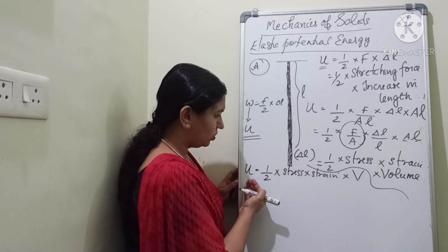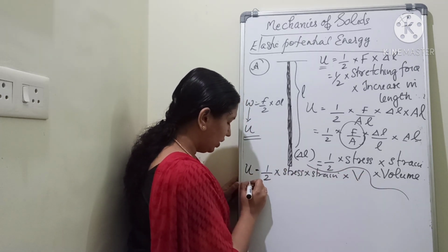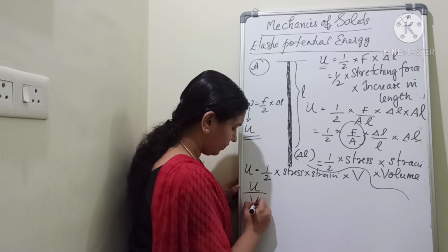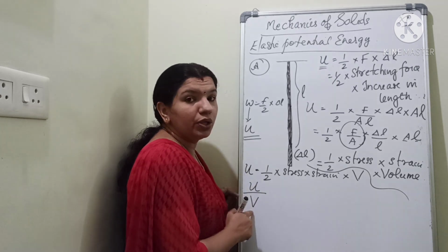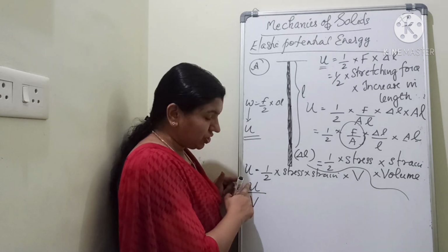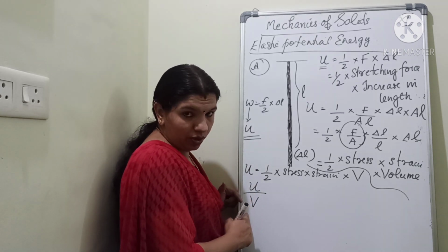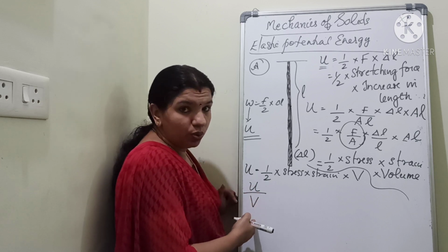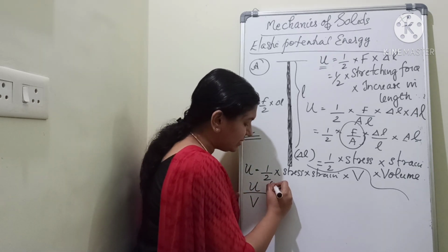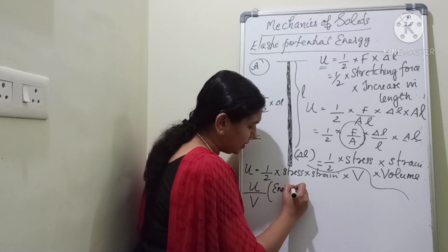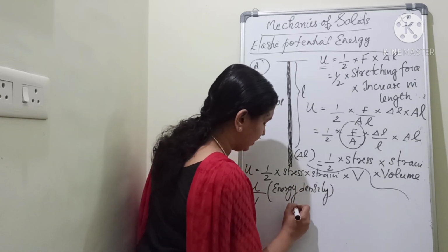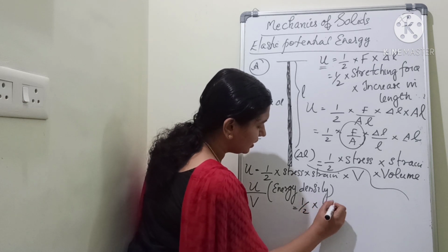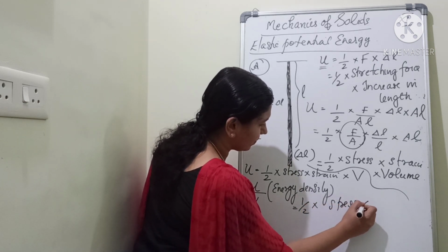I am taking V here, that is U by V. That is the potential energy per unit volume, or energy per unit volume. We call it as energy density, which is equal to half into stress into strain.